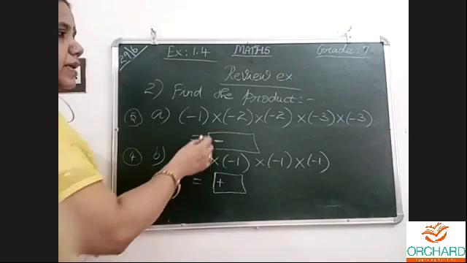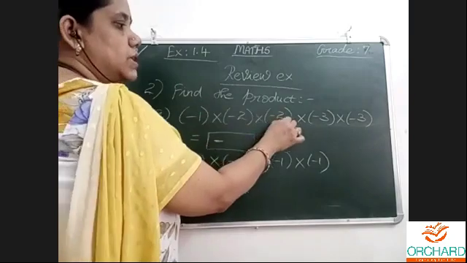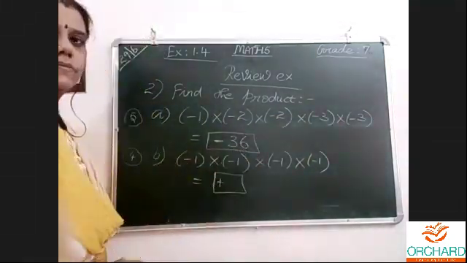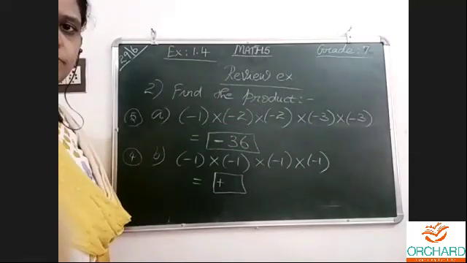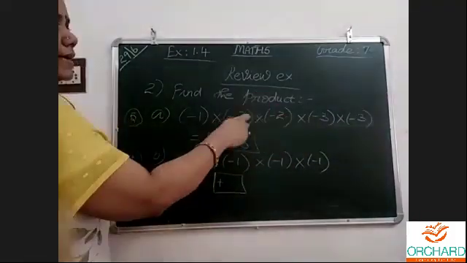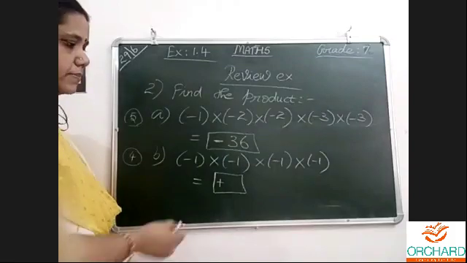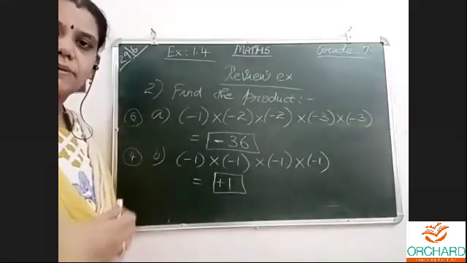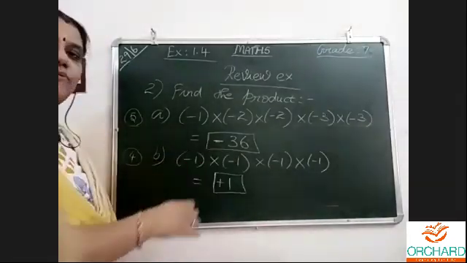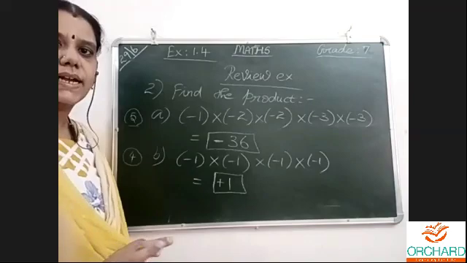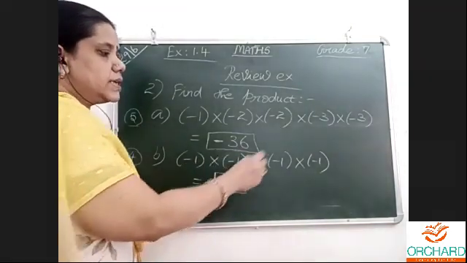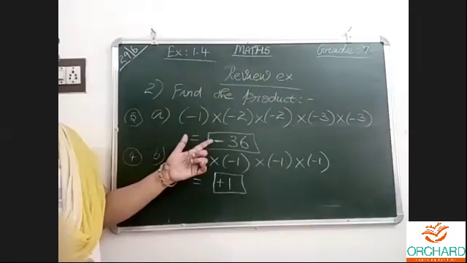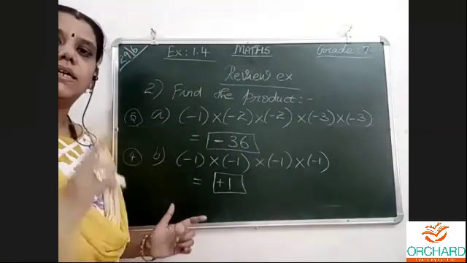Then we have to do the multiplication. 1 2s are 2, 2 2s are 4, 4 3s are 12, 12 3s are 36. However, you can multiply them. 3 3s are 9, 9 2s are 18, 18 2s are 36. That is also okay. 1 1s are 1, 1 1s are 1, 1. Whenever you multiply 1, 1, 1, don't write 1, 2, 3, 4. We are not adding, we are multiplying. 1 1s are 1, 1 1s are 1, 1 1s are 1. Like that.